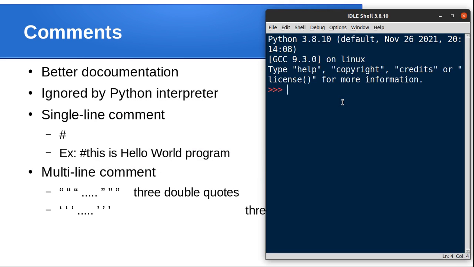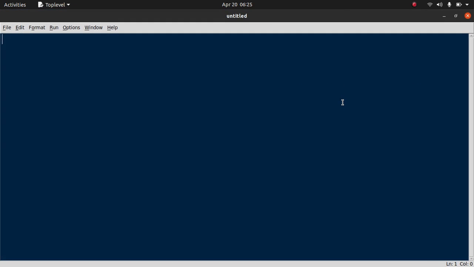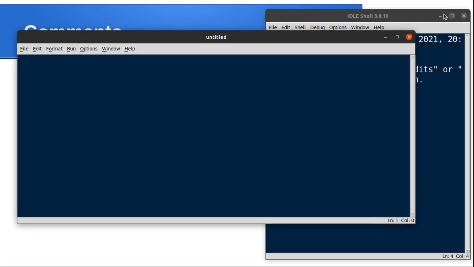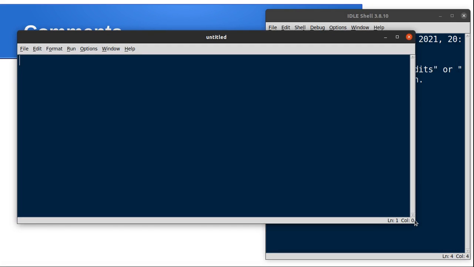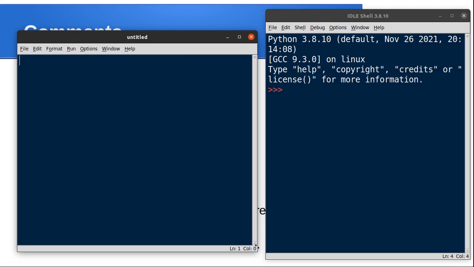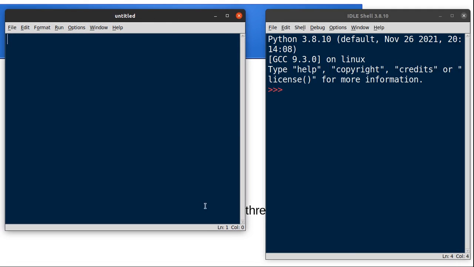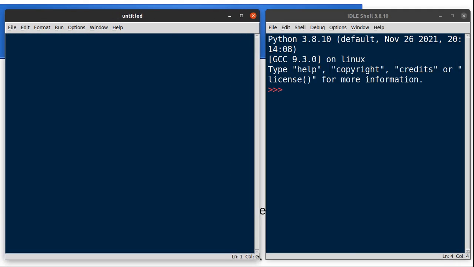Let's write a program for the average of 2 numbers. So open a new file. The program name is average of 2 numbers.